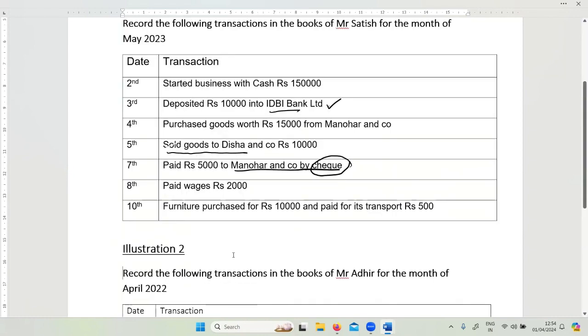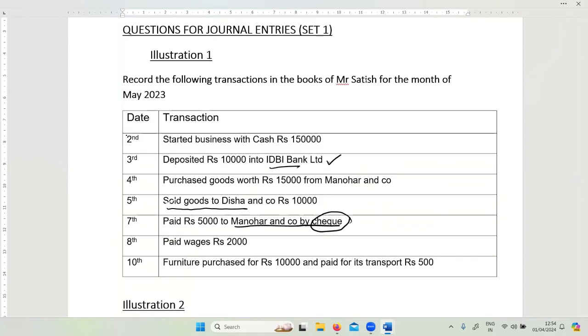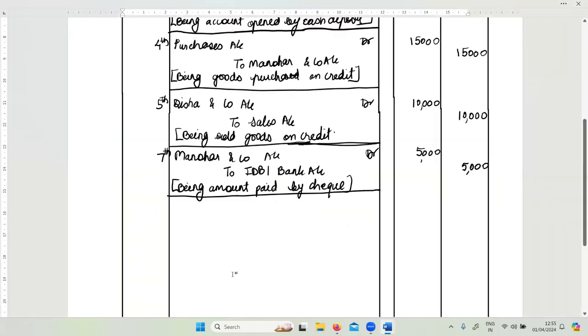So next transaction says paid. Okay, when the word paid is used, always remember we will take it in cash. If check is mentioned, only if check is mentioned, then we don't take it. Otherwise, we always assume paid means in cash. What are we paying? We are paying wages. Okay. So I'm going to take the part of this transaction in two things. One is cash.